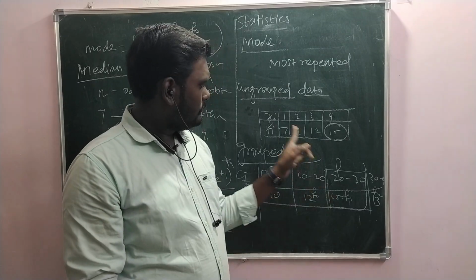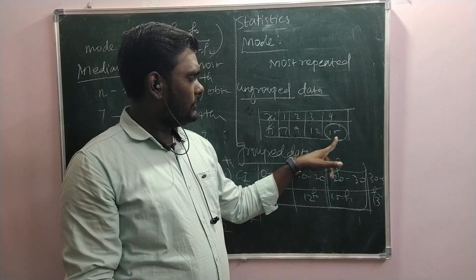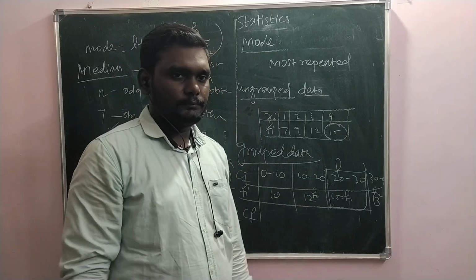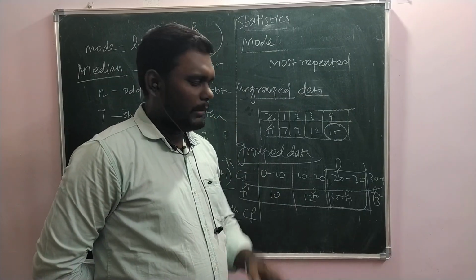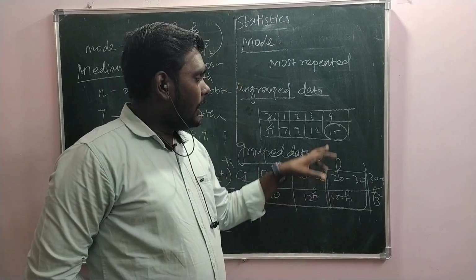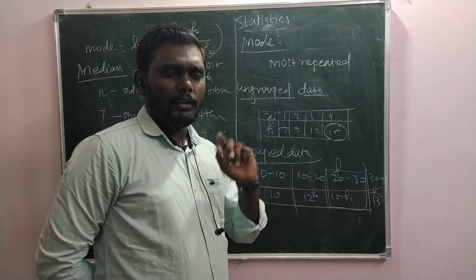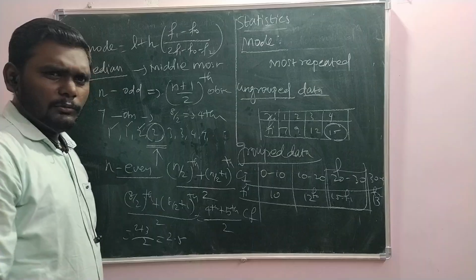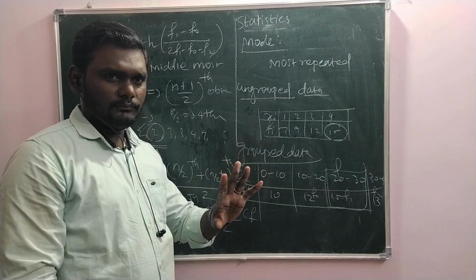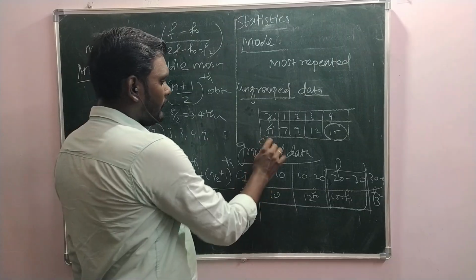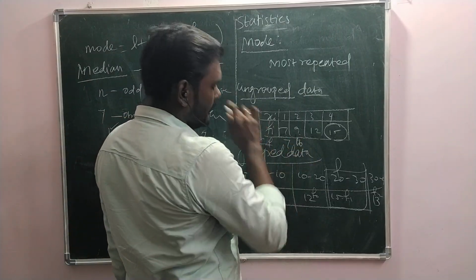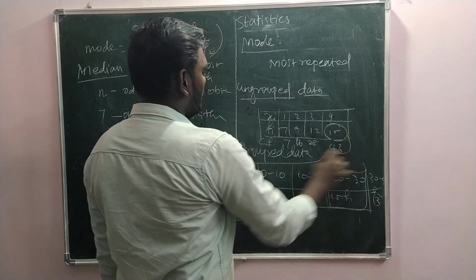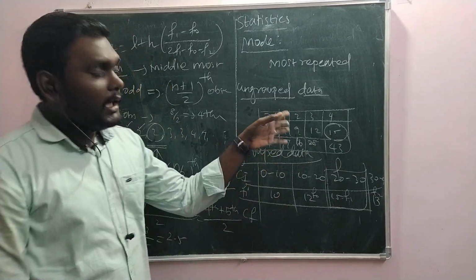So that is 7 plus 9, 16, 28, 33, 43 numbers are there. Oh yes, correct, the cumulative frequency we have to calculate. So this is 7, 16, and this is 28, 33, 43. Good. Cumulative frequency we should calculate just to identify the position.